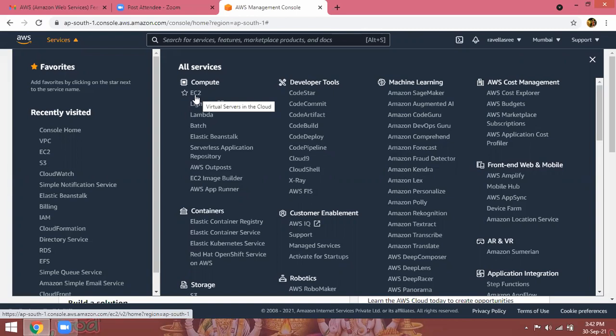I already explained: a physical server means physical hardware. On top of the physical hardware, we have a physical operating system, which has virtualization software. On top of that virtualization, we create virtual machines, which are like servers or clients, whatever it may be. That is called a virtual server. Those servers we are now going to launch. They are predefined images. So click on EC2.